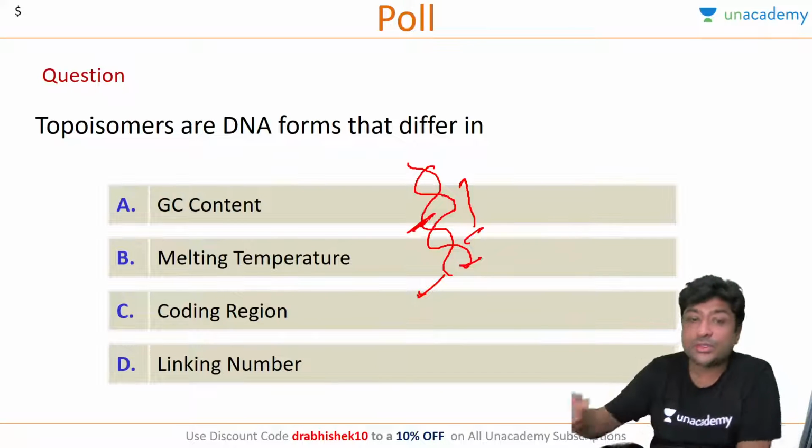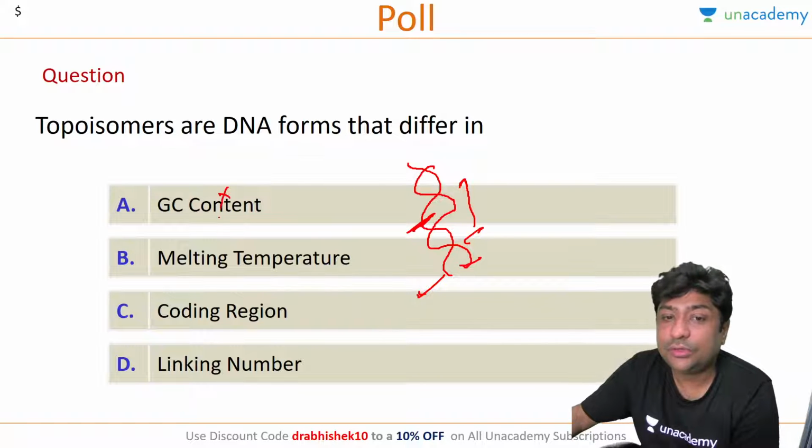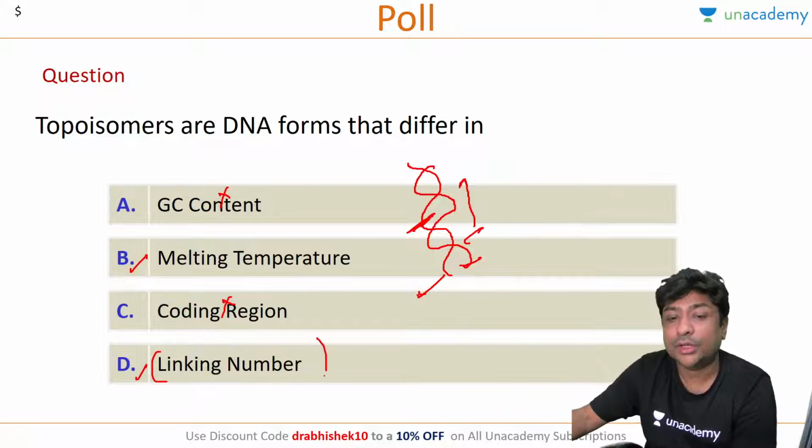So if you remember this concept, this torsional strain has nothing to do with the GC content, nothing to do with the coding region. So the only possible options can be melting temperature or linking number. The correct answer is linking number. So what is a linking number?